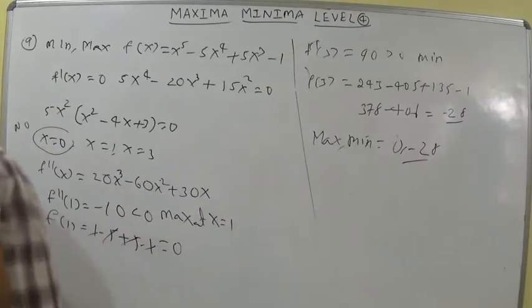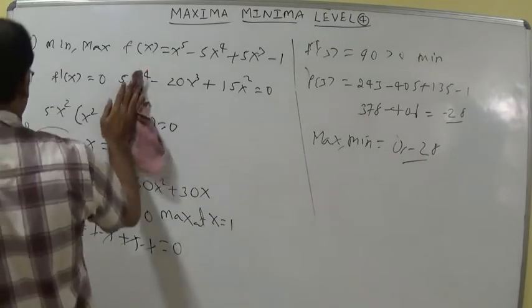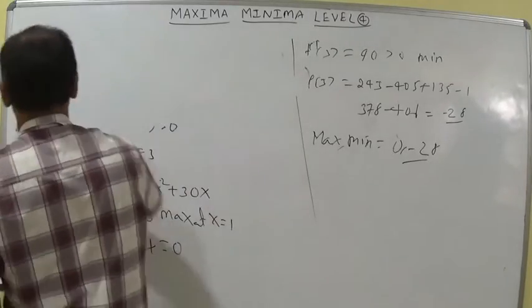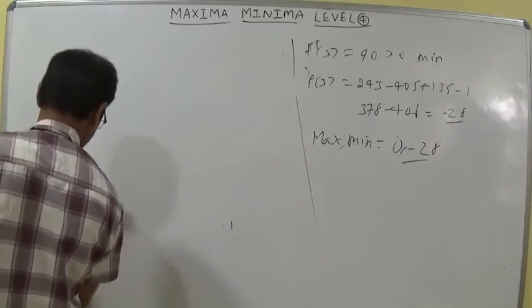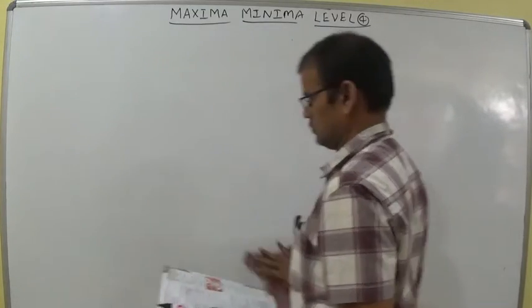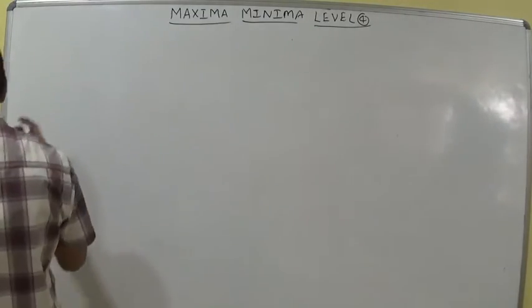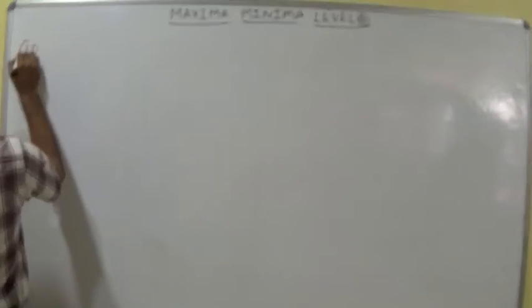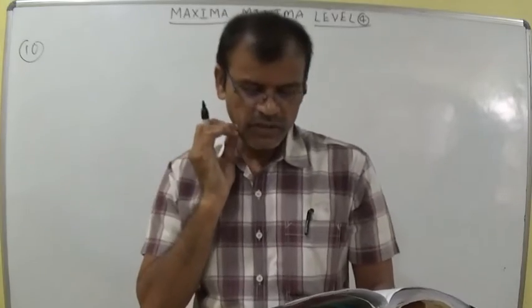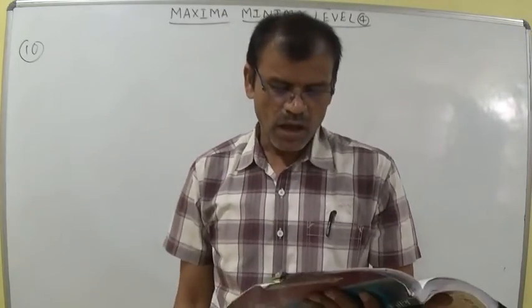Next, let us discuss the 10th question. It is a word problem. A telephone company in a town has 500 subscribers on its list.